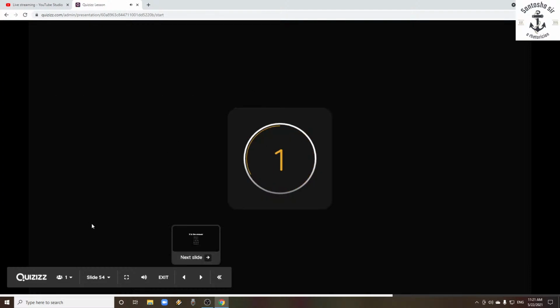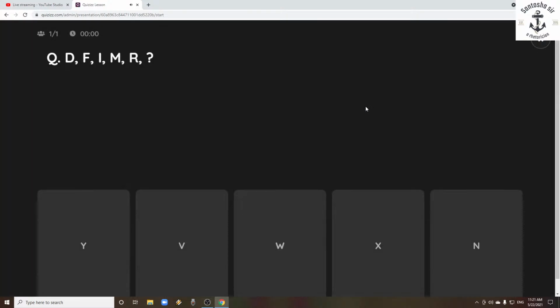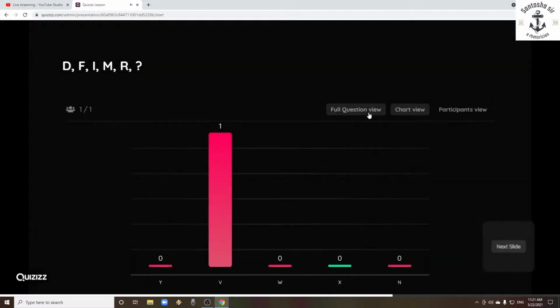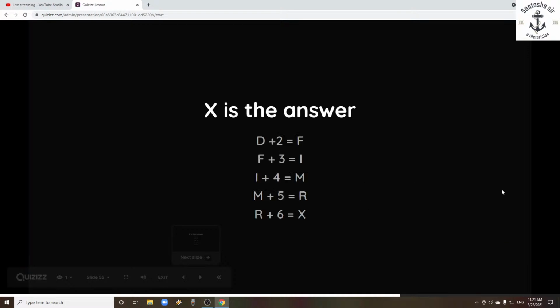Moving on to the next question. This question, the alphabetical series, D, F, I, M, R. So what comes next? Here X is the right answer, but why? Because if you have observed, D plus 2 equals F, then F plus 3 gives I, plus 4 gives M, plus 5 gives R, plus 6. That's how the series is completed.